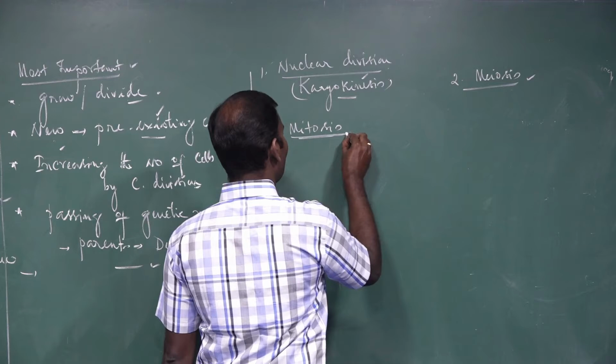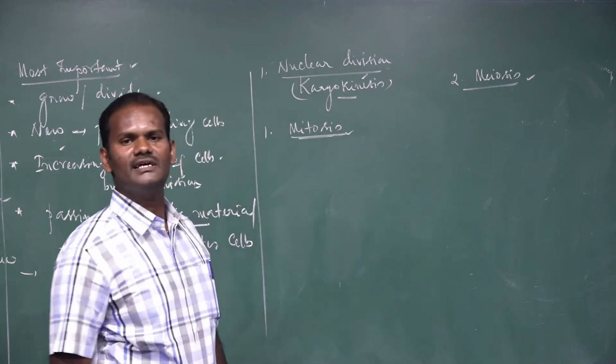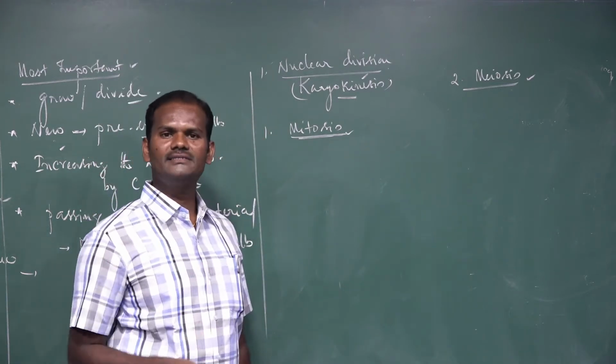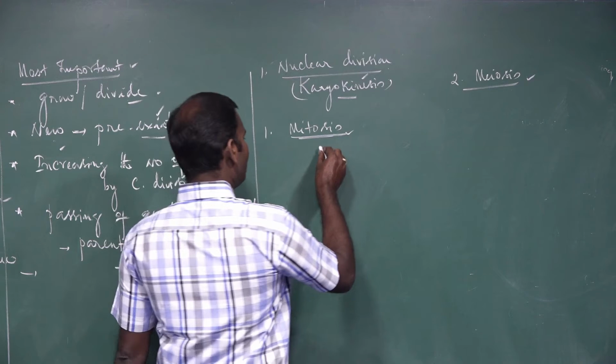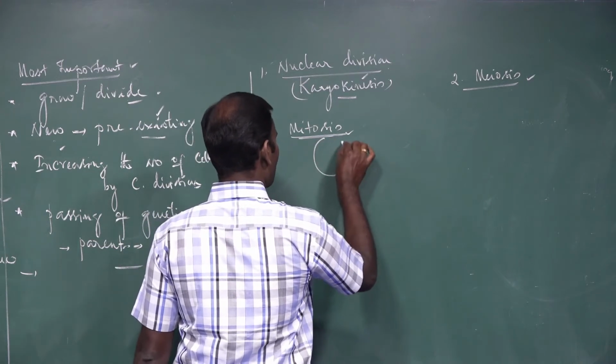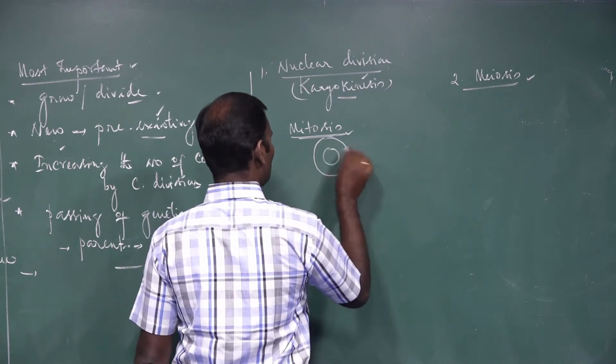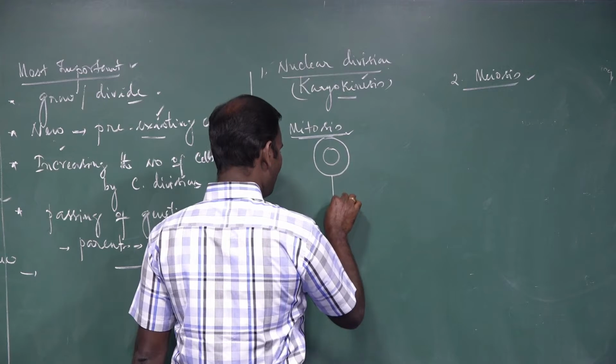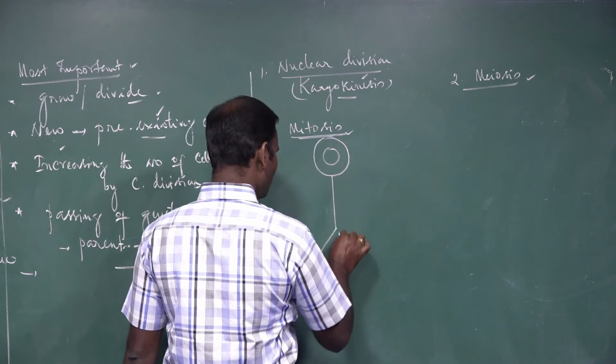Then what is called mitosis? Mitosis is a cell division that occurs in somatic cells. The parent cell, with its cytoplasm and nucleus, divides into two daughter cells.